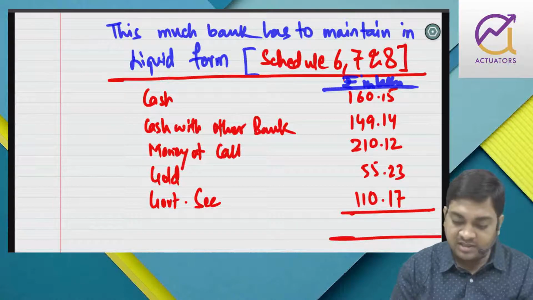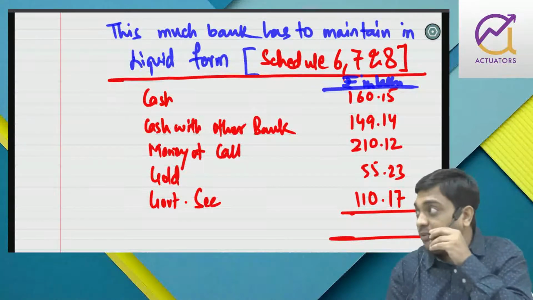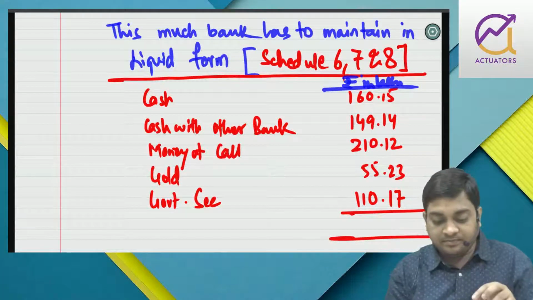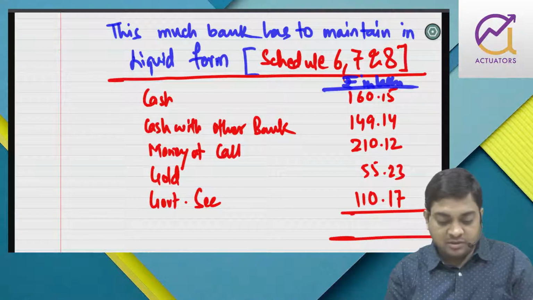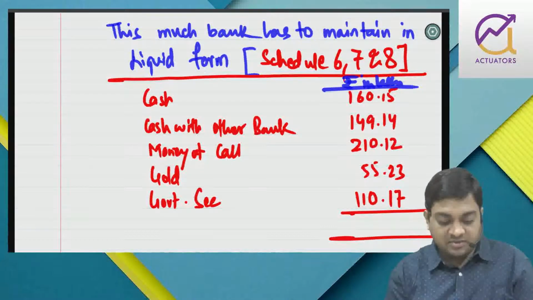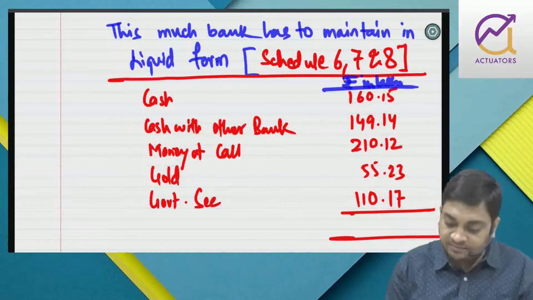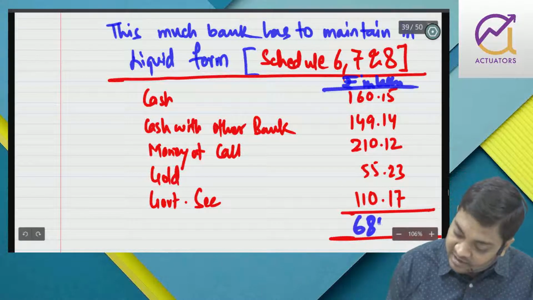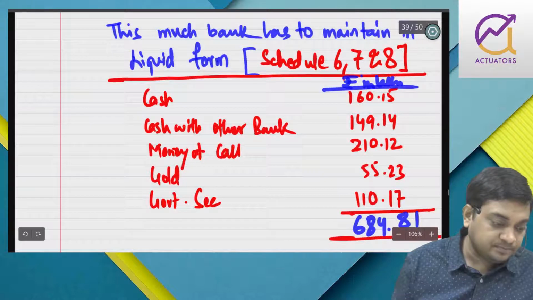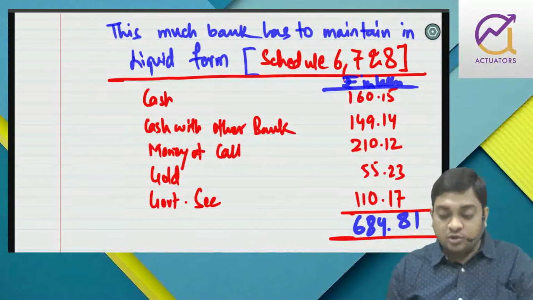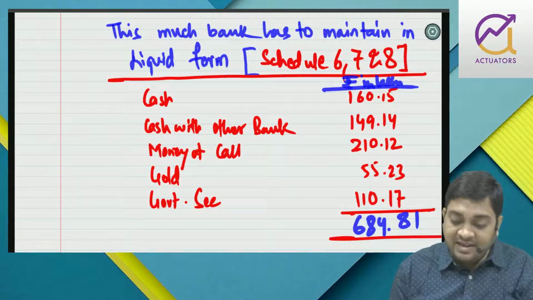So this is 160.15 plus 149.14 plus 210.12 plus 55.23 plus 110.17. So this is 684.81, right? So therefore the bank has maintained SLR.